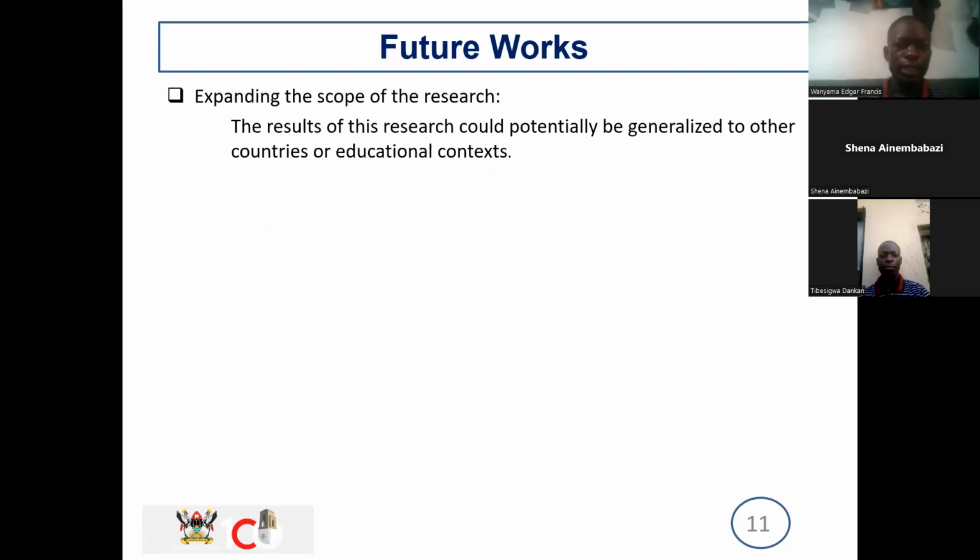For the future works of our research, we intend to extend the scope of our research. Currently, we are focused on Uganda, and we intend to expand it to the rest of the East African countries and Africa as a whole.